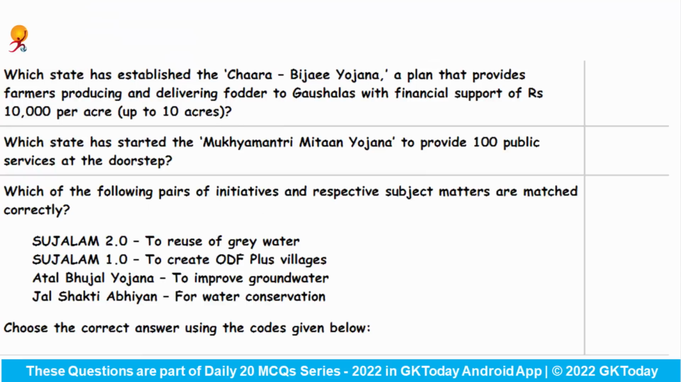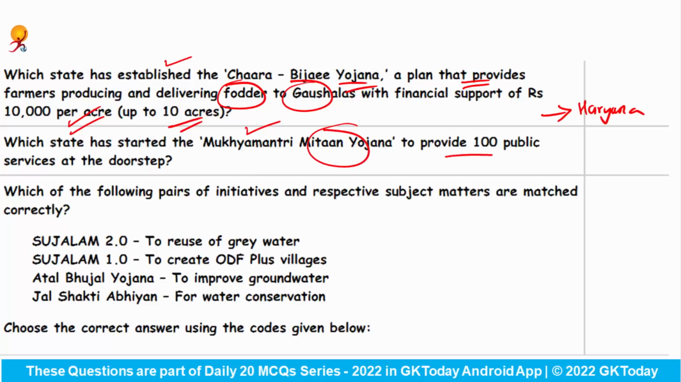Fine. Coming to the next question, which state has established the Chara Bijai Yojana, a plan that provides farmers producing and delivering fodder to the Gaushalas with financial support of 10,000 rupees per acre, up to 10 acres? This is the scheme of the state Haryana. Which state has started the Mukhyamantri Mitan Yojana to provide 100 public services at the doorstep? The Mukhyamantri Mitan Yojana belongs to the state Chhattisgarh.